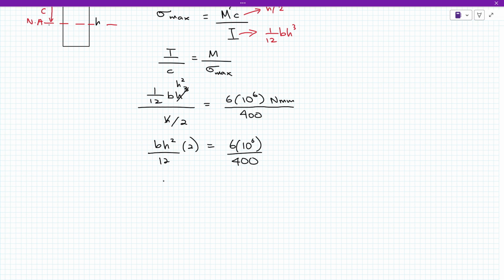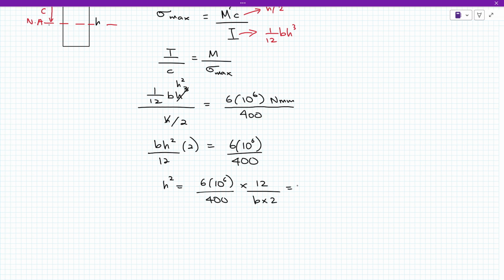So dan kita nak H2 kat sini saja. So kita transfer 12 ke sana lah. So 6, 10 kuasa 6 divide by 400. So 12 kena darab sini, 12 divide by B dengan 2. So B kali dengan 2 lah.